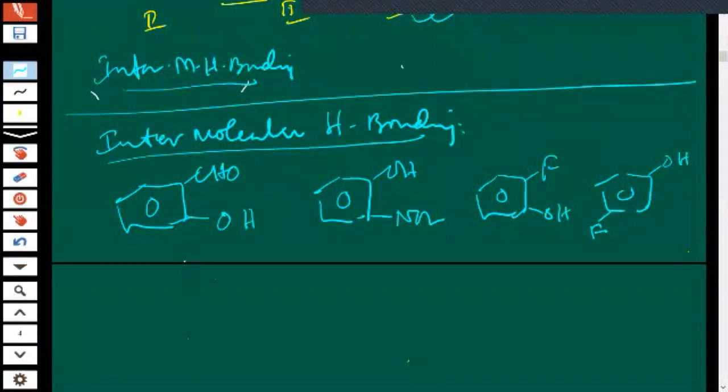Tell me, where is the possibility of intermolecular hydrogen bonding? In the fourth one only. Because in the third, these are in opposite positions, they are nearby, so they will have attraction force among themselves. So intra is there. Only in the fourth there is a possibility for inter. Did you understand?